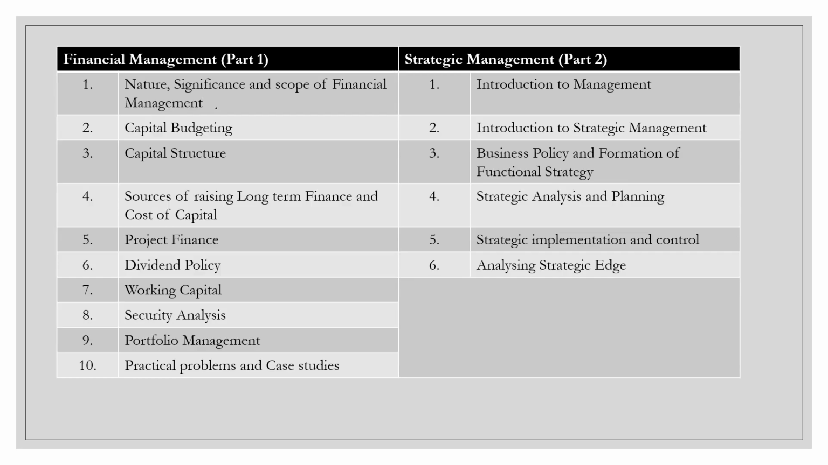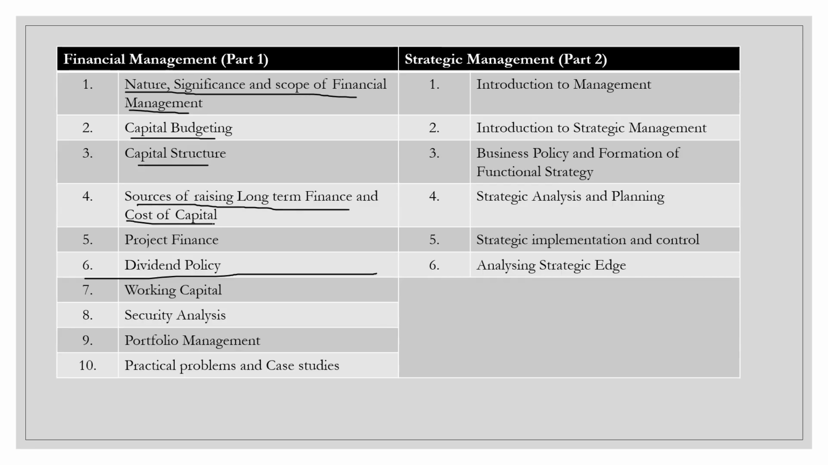Okay, let us go through the syllabus, and then I'll be starting with the first chapter. In the syllabus overview, the first chapter is nature, significance and scope of financial management. It is just the basic understanding of what chapters you have. Here you have an introduction to capital budgeting, capital structure, long-term finance, project finance, and dividend policy. It is just the overview of financial management, and you will be having capital budgeting, capital structure, sources of raising long-term finance and cost of capital.